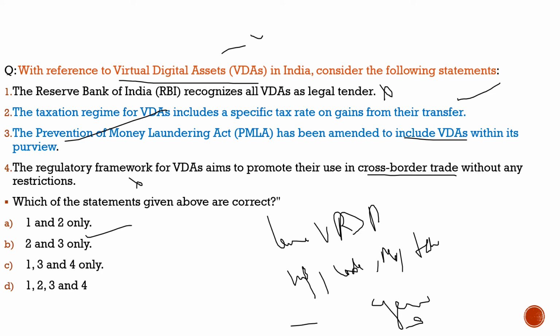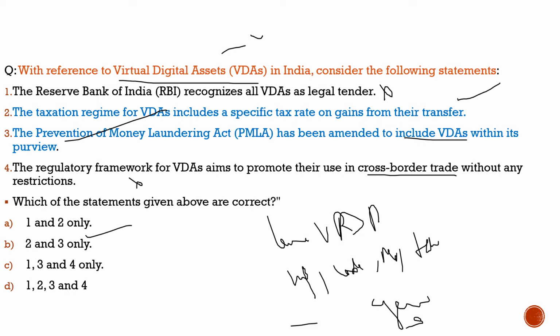Right now we don't need to remember everything, because this bill is not yet passed by the houses. Once it is passed and notified, then it will become important for us to understand. But still, let's understand a few key features of this bill. The first thing we should know is that it explicitly treated VDAs, virtual digital assets, as property. When it is a property, then definitely taxation can happen over this.